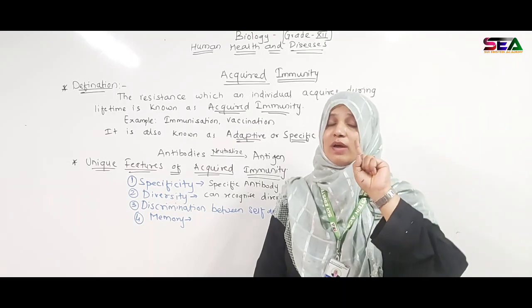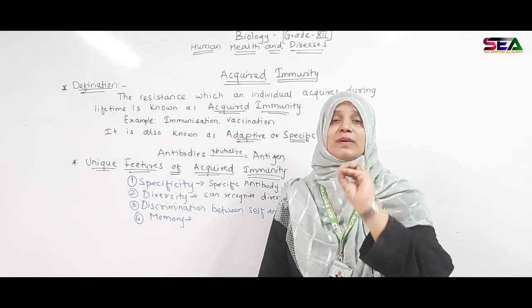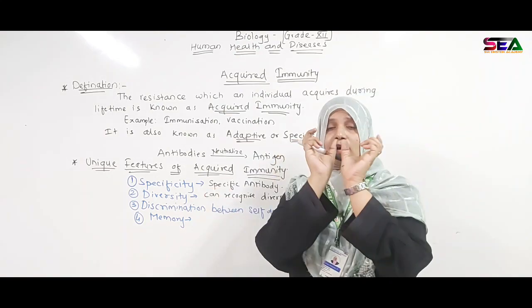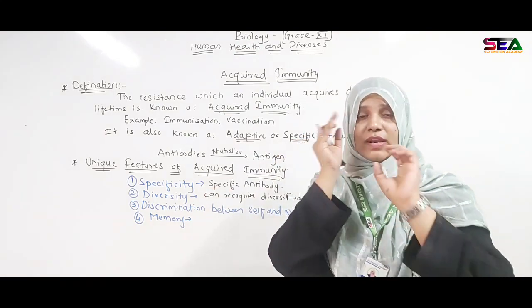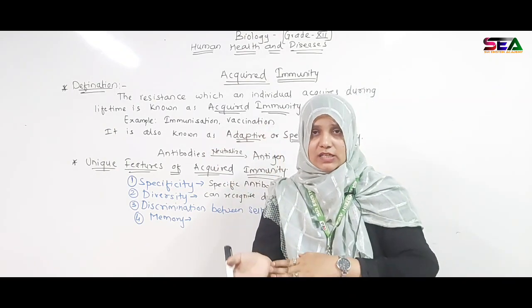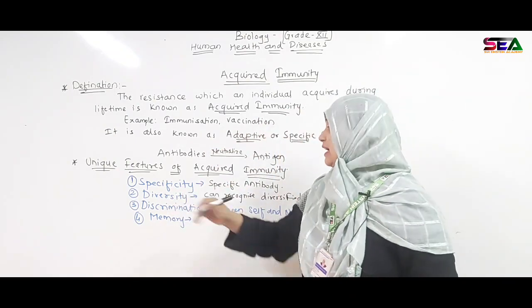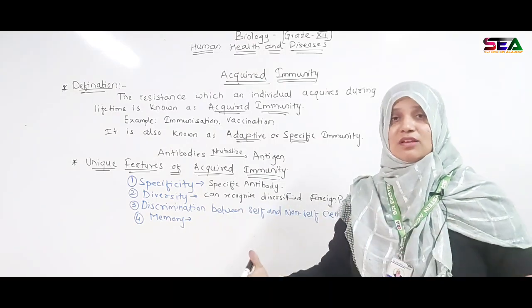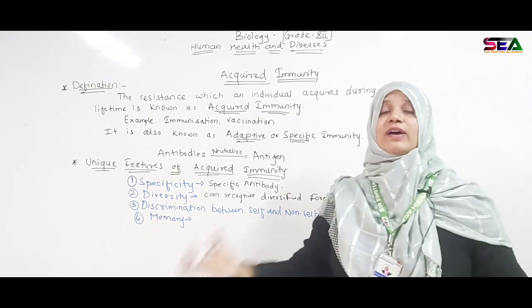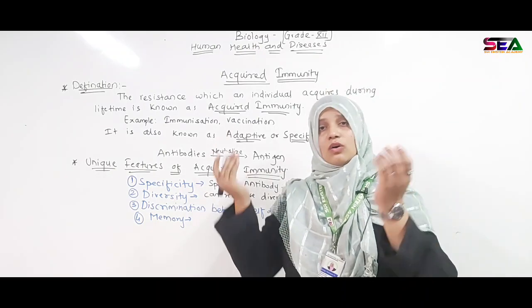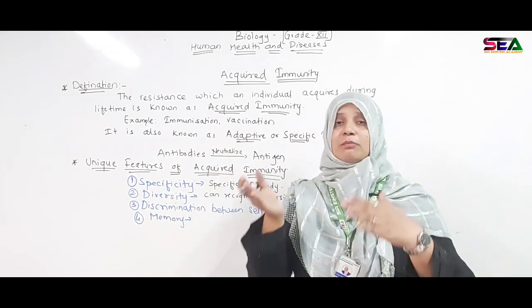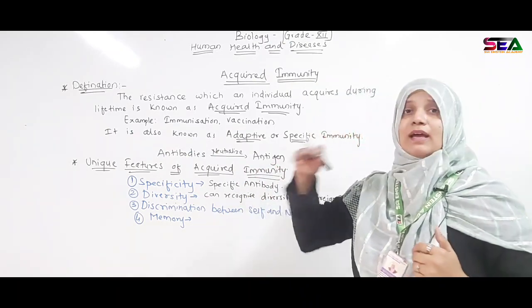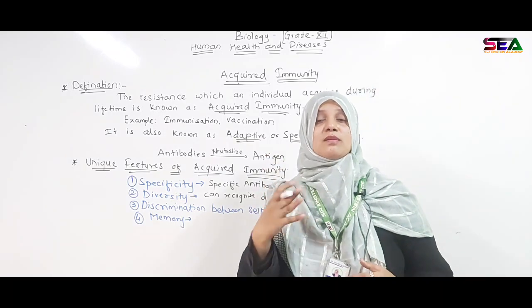The first unique feature is specificity. Antibodies and T lymphocytes are very specific to some kind of antigen. Second is diversity. It can recognize and diversify between foreign particles. Then it can discriminate between self and non-self cells. And then it has the unique feature of memory.